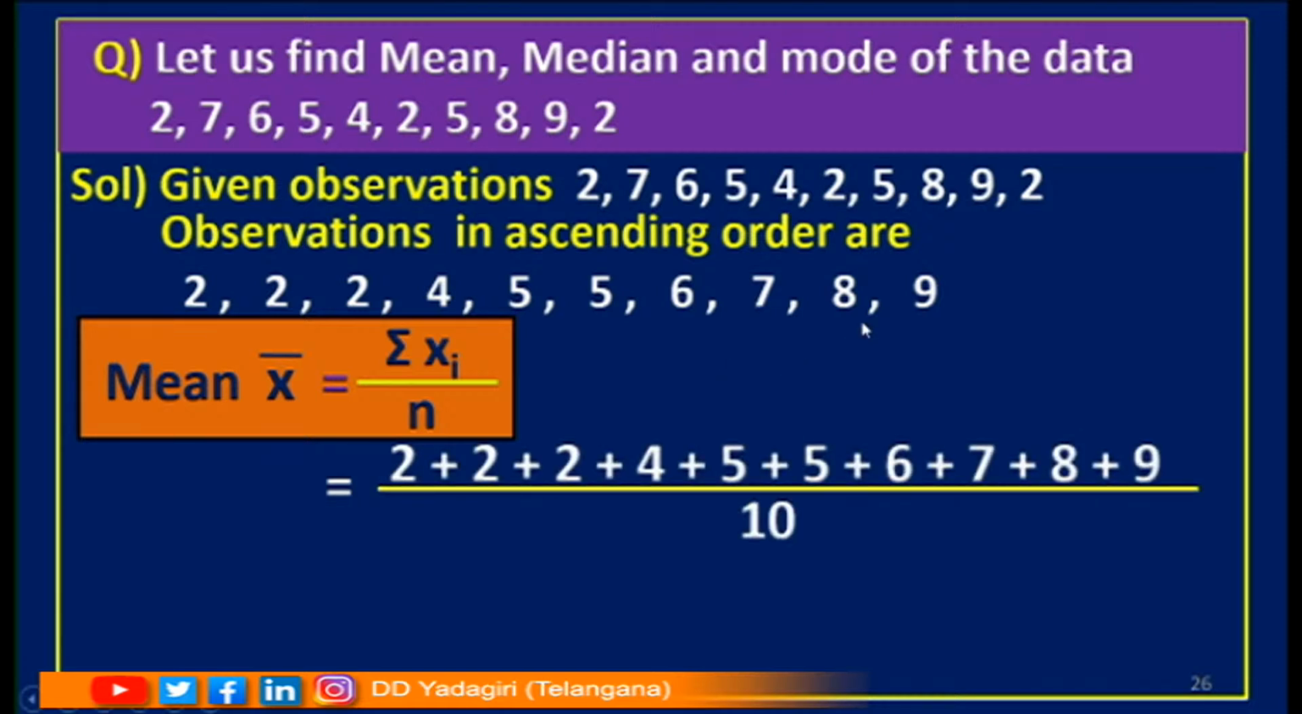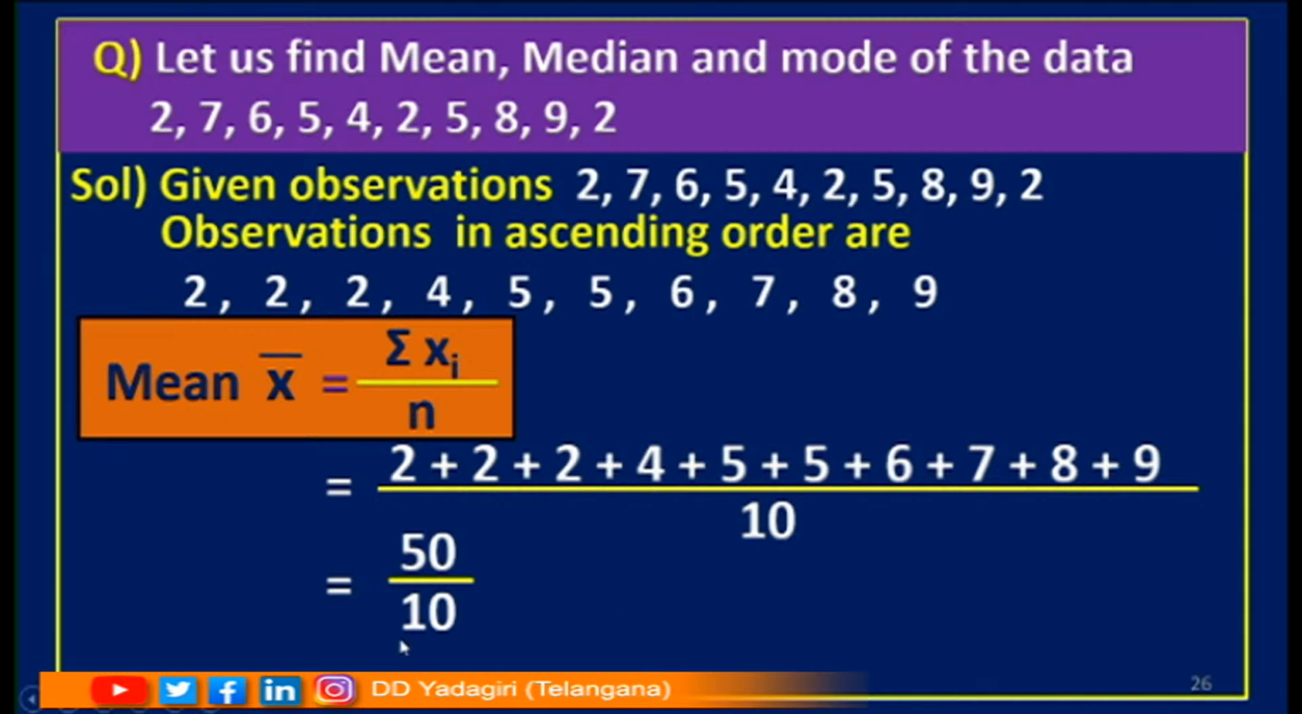How many observations are we taking here? We are taking 10 observations and we have to find the sum of observations. So, when I add this, what am I getting here? Yes, I am getting 50 divided by 10. See children, when we add 2, 2, 2, 4, 5, 5, 6, 7, 8, 9, we get 50 divided by 10.